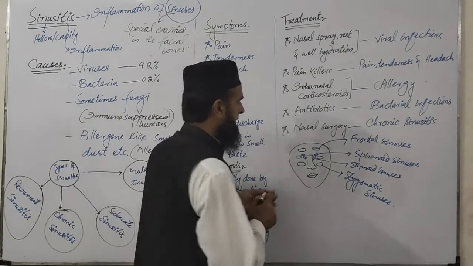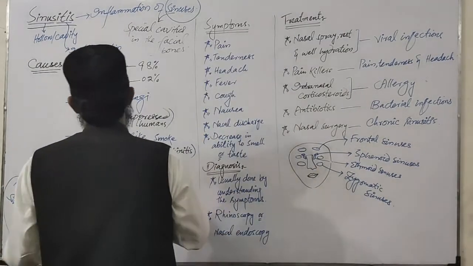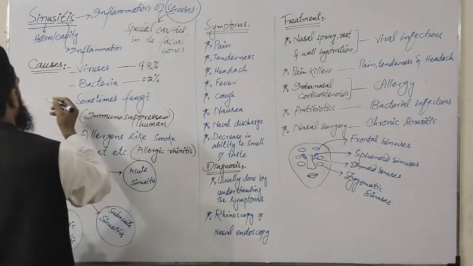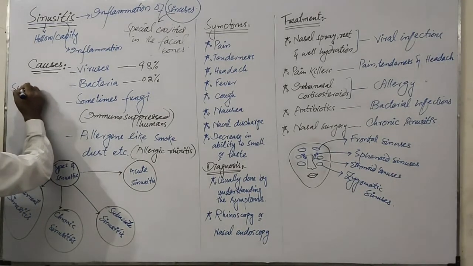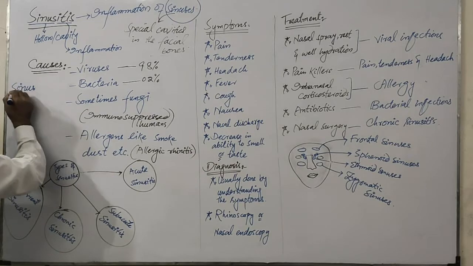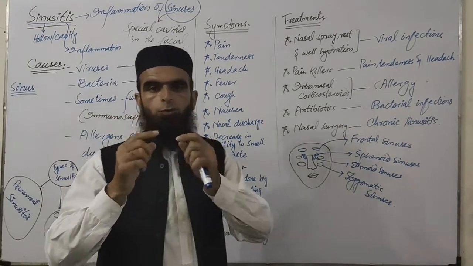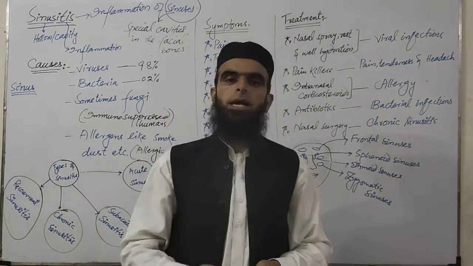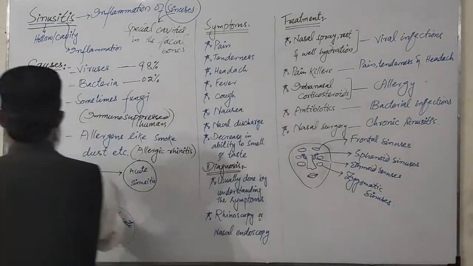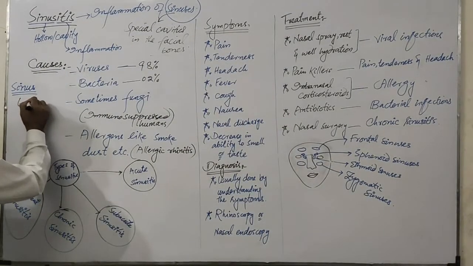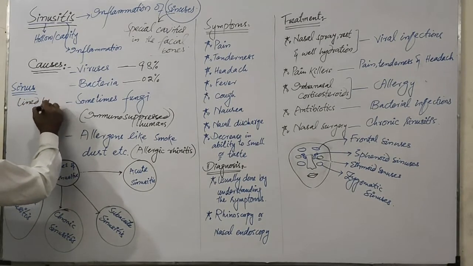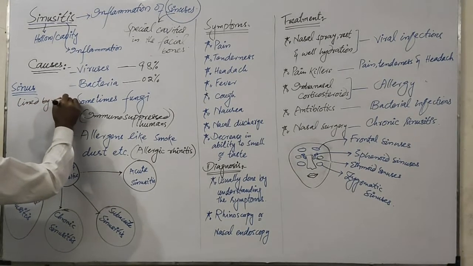Basically, a sinus is a cavity in the facial bones which is lined internally by a special membrane called mucosa.